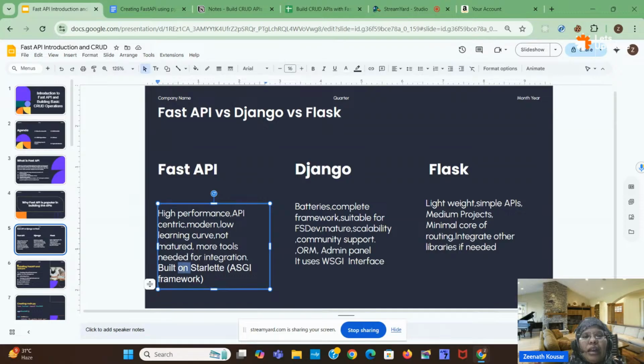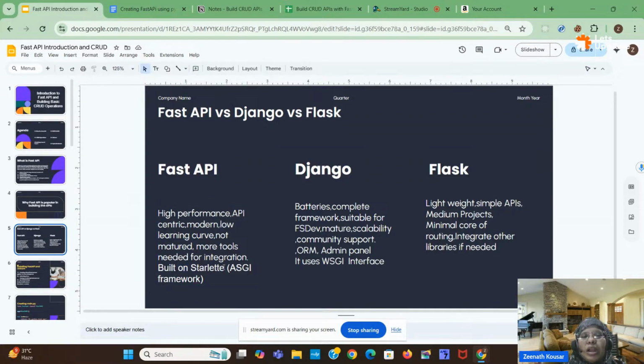Okay, and one more difference is FastAPI has been built on Starlette, which is nothing but an ASGI framework, while Django has been built on the WSGI interface. ASGI stands for Asynchronous Server Gateway Interface, while WSGI is Web Server Gateway Interface. So Django is synchronous in nature, with the Web Server Gateway Interface, whereas in FastAPI we have the Asynchronous Server Gateway Interface.